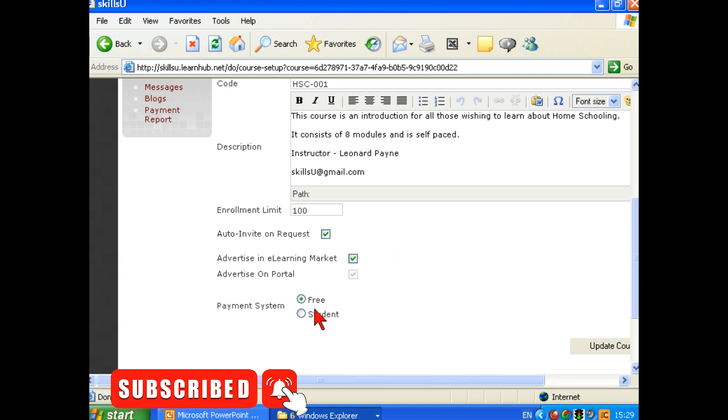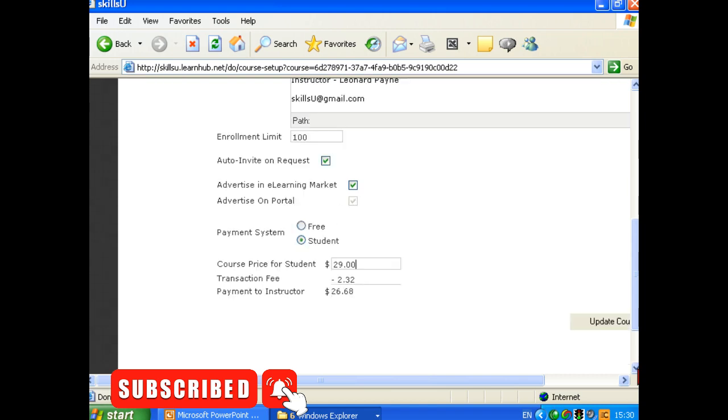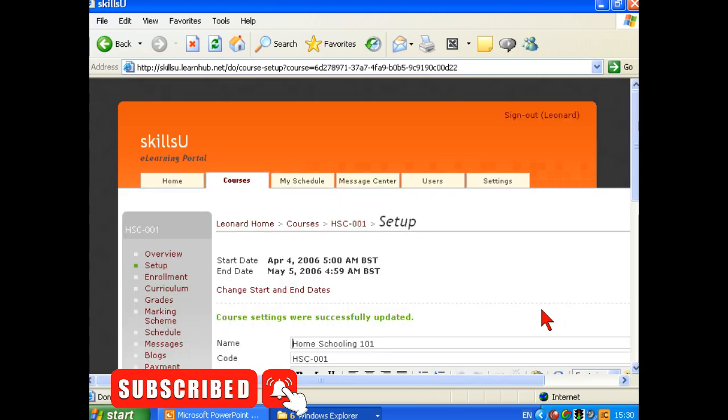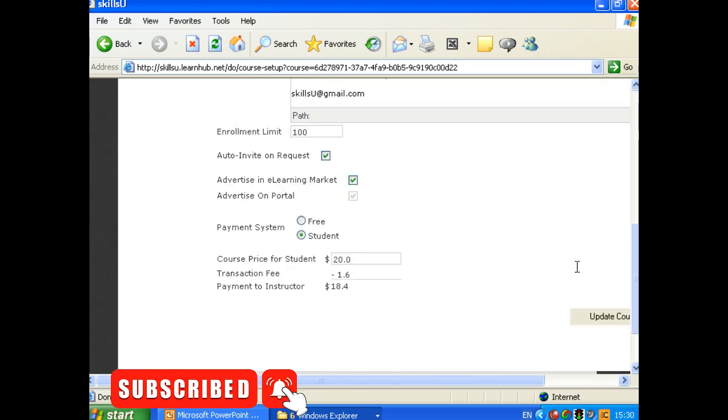But the payment system, as I say, you could leave it free to use this as a loss leader, if you like. But I'm going to go student, and the price per student I'm going to put at $20. And the transaction fee automatically there, Nuvo will take $2.32. So you'll get, sorry, that should be $20, not $29. And so they're taking $1.60, giving you a net payment of $18.40. And we'll update the course here. And that's then done, successfully updated.